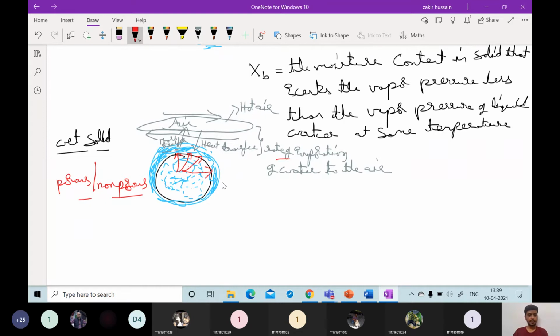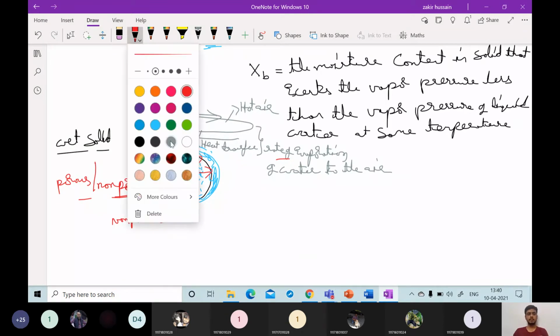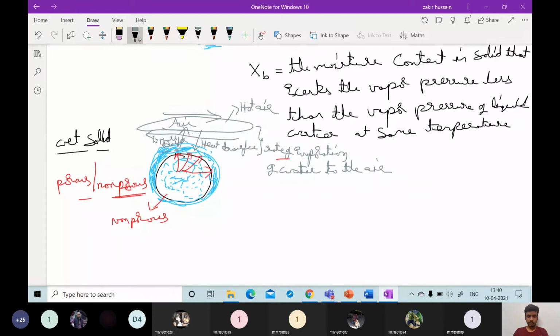So for example, let us say this is a non-porous solid. If this is a non-porous solid, what happens? This air cannot go inside; it cannot diffuse inside this solid. Diffusion will not be possible inside this one.